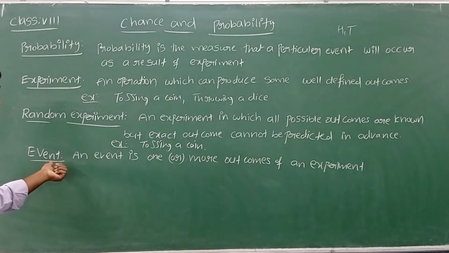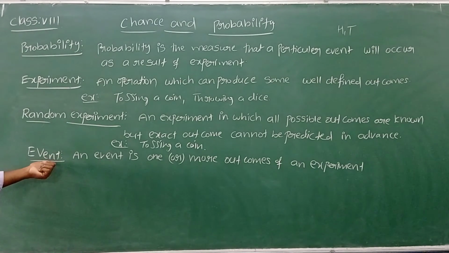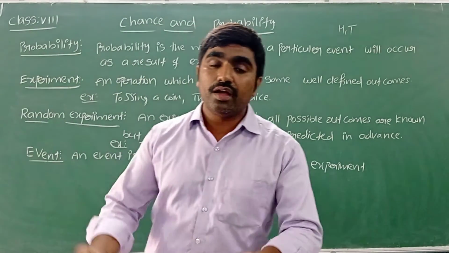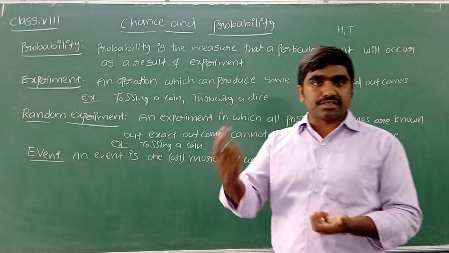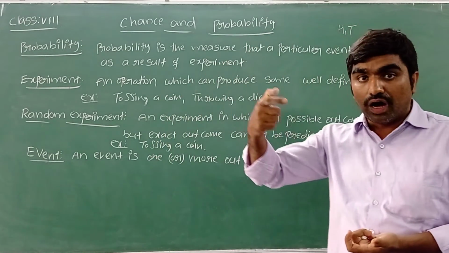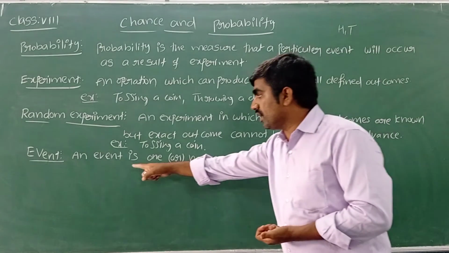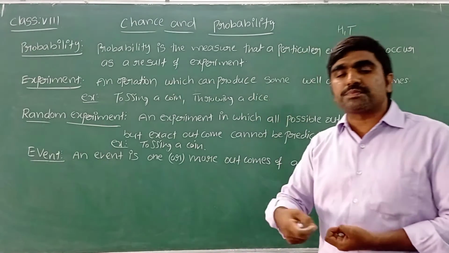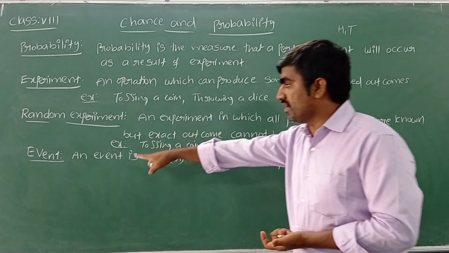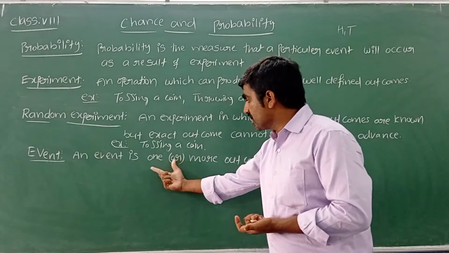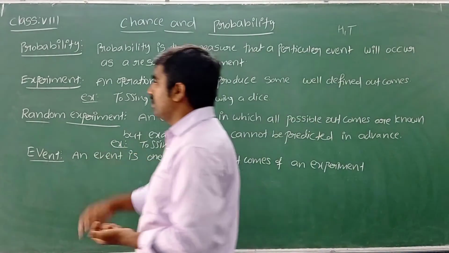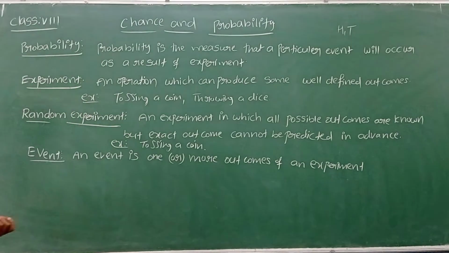Now let's see one more: an event. What is meant by an event? An event is one or more outcomes of an experiment. By doing the experiment, we get well-defined results, and results are also called outcomes. Those outcomes are called an event, maybe a single outcome or a set, a group of outcomes.